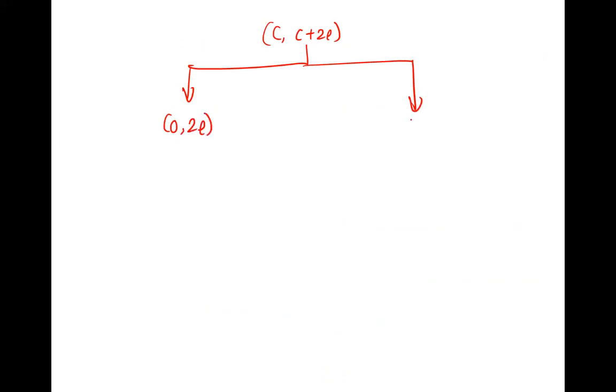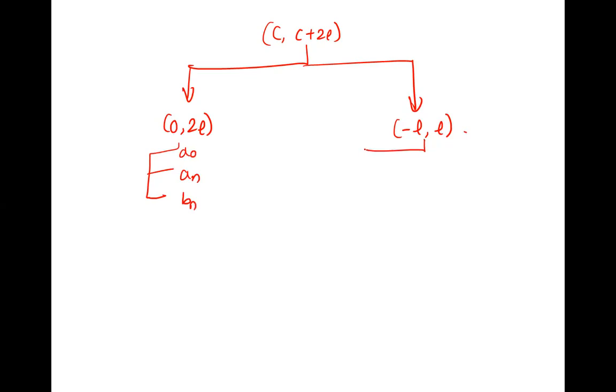Before that, once again I'll write C to C plus 2L. If this is so, there are two types: 0 to 2L and minus L to L. For 0 to 2L, we need to find a naught, an, and bn, everything.